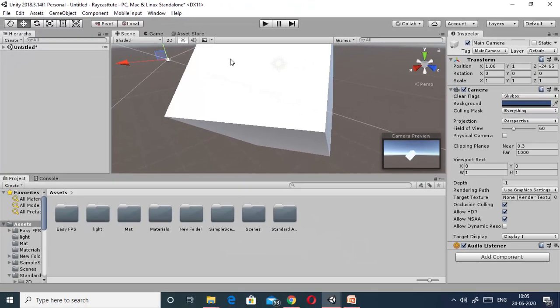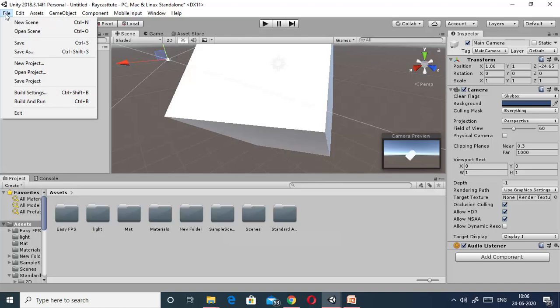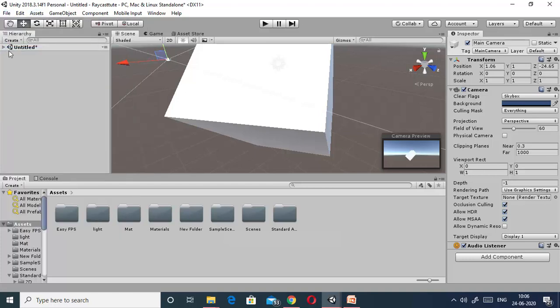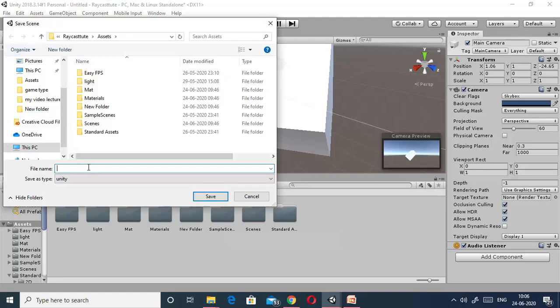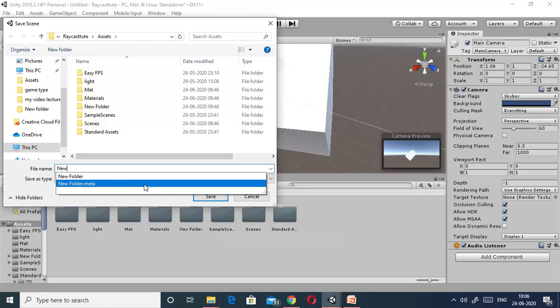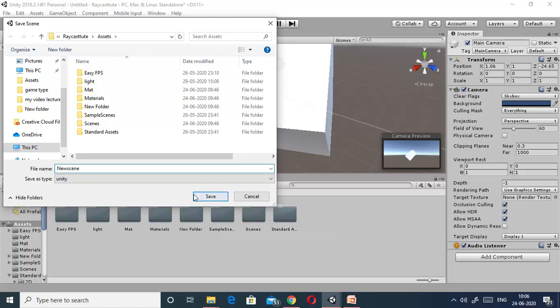Once you create your scene or your project, you have to save your project and you have to save your scene. Suppose this is a new scene. If I want to save it, go to save as. I'm giving it the name new scene.